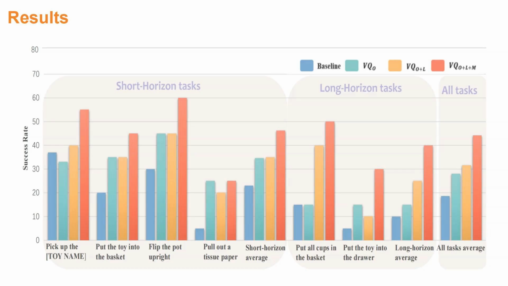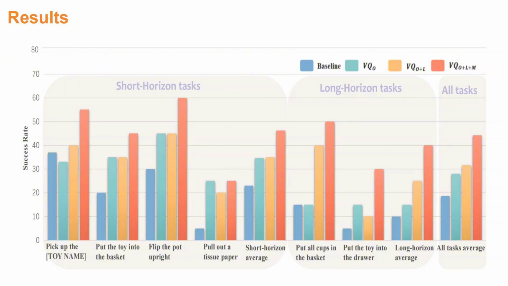While the limited Libero dataset showed minimal impact on short horizon tasks, the much larger Maniskill dataset led to substantial improvements. For long-horizon tasks, VQ-VLA, especially with VQ plus L plus M, dramatically outperforms baselines, achieving success rates of 50% and 30% on complex tasks where baselines struggle. This is largely due to the VQ-VAE's ability to predict multiple actions per inference, reducing error accumulation and improving efficiency in long, sequential tasks.